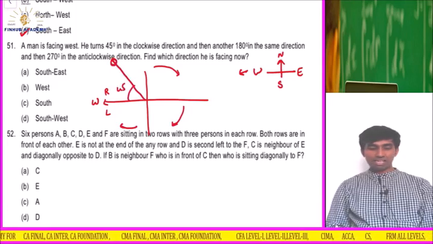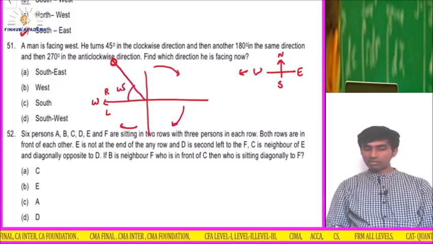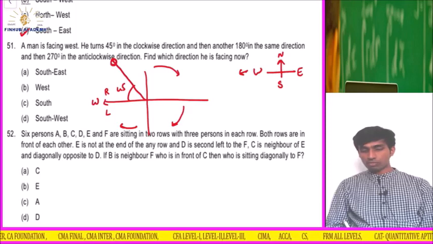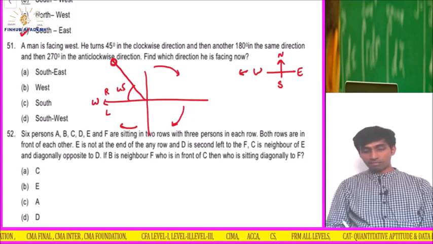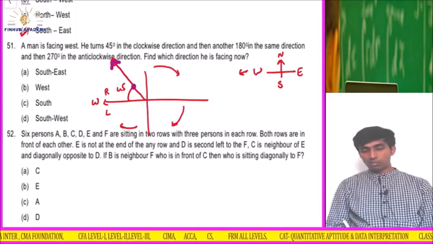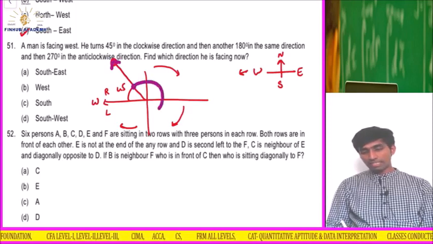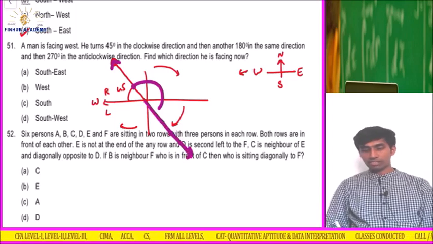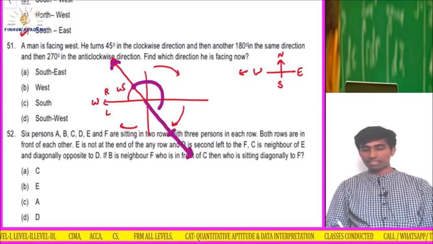And then another 180 degree. Okay. In the same direction. Means clockwise he goes on 180 degree. Understand? From here now, let me take another pen. Now he is here facing this side. 180 degree means he will take 180 degree. That means he will face this side now here. Okay, somewhere this side is facing 180 degree.